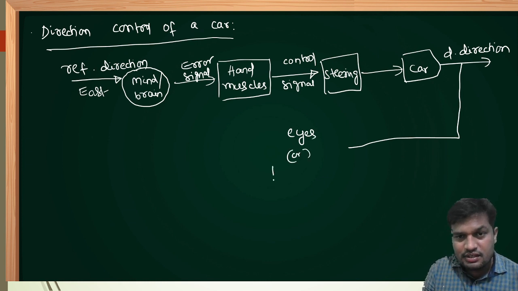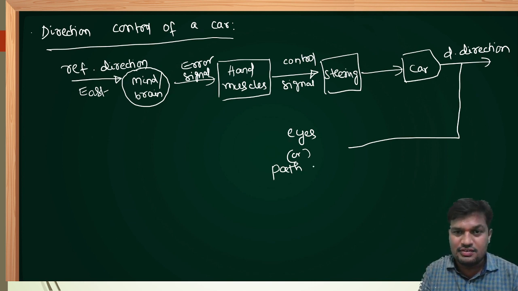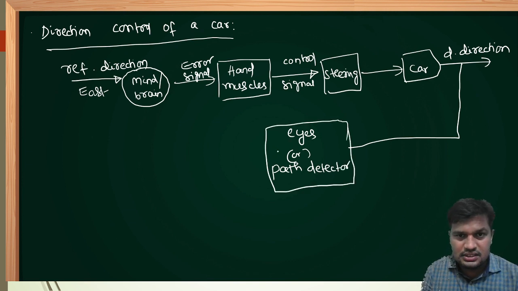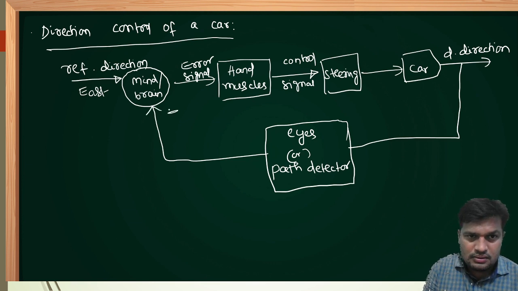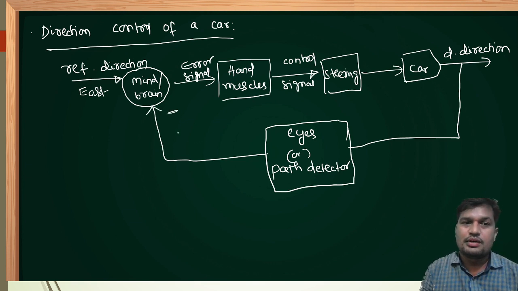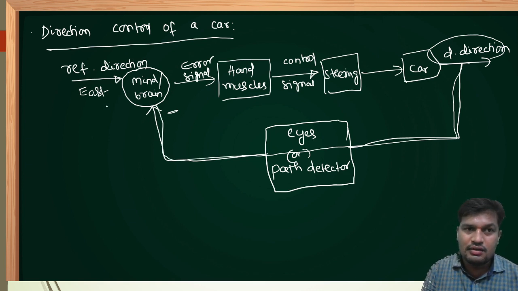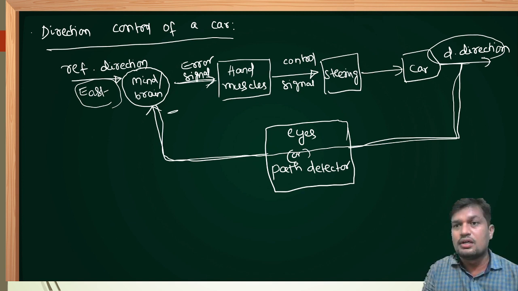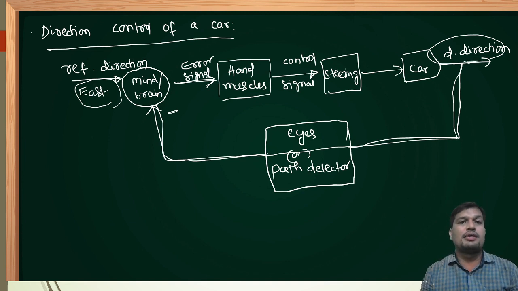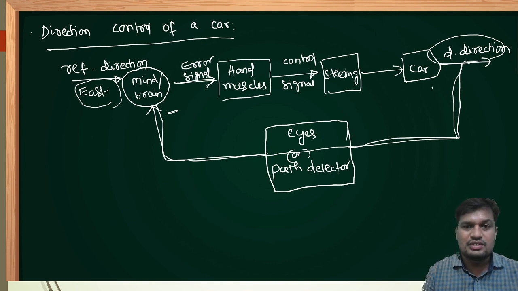Suppose there is no driver in the car, like a Japanese system, or Tesla has invented a car without any driver. At that time the feedback will be path detected. This is the feedback. Suppose I'm moving in a direction other than east, my output deviates. That is immediately observed through my eyes, which are called the sensor, and I compare with the input, that is the east direction, with the help of my brain. Automatically an error signal is created. My hand muscles will control the steering. I can move according to the desired direction. In this way, direction will be controlled in the car. This is a closed loop control system which is automatically happening.